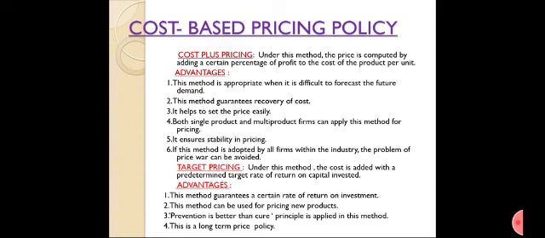Cost plus pricing comes first in the cost-based pricing policy. Under this method, the price is computed by adding a certain percentage of profit to the cost of the product per unit. Advantages: this method is appropriate when it is difficult to forecast the future demand. It guarantees recovery of cost. Set the price easily. Both single product and multi-product firms can apply this method. It ensures stability in pricing. Then it is adopted by all firms within the industry. The problem of price war can be avoided.